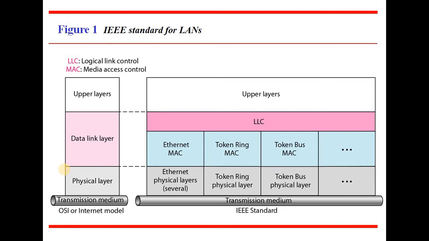Now come to the data link layer, which has the Ethernet MAC. You can also use token ring media access control and token bus media access control to design the data link layer. Above these there is the link layer control, which controls the data link layer as well as the physical layers, and which interacts with the internet layer, that is the IP layer.